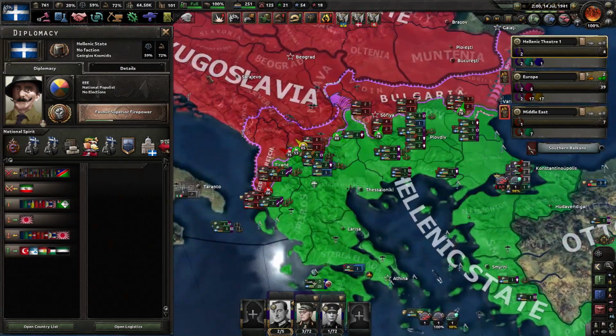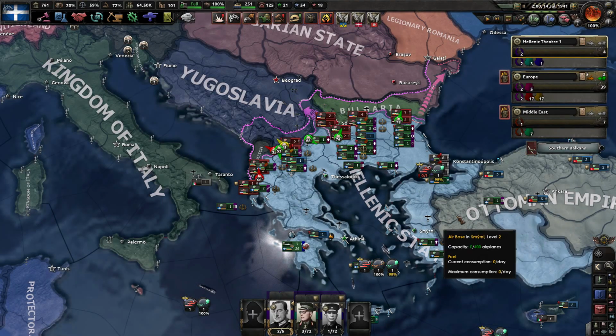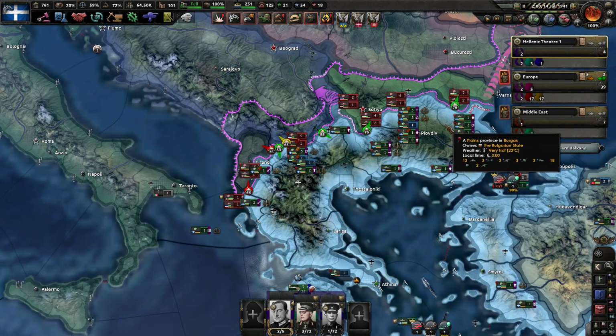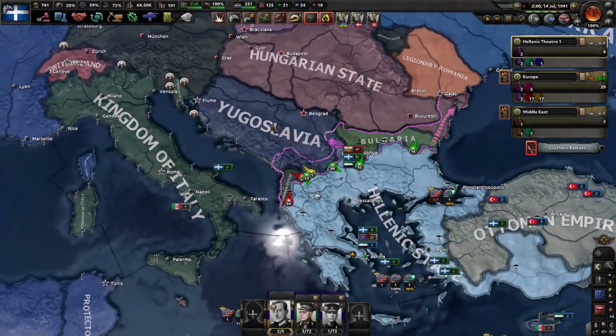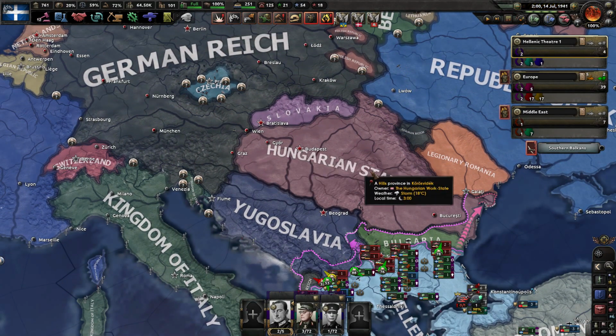Yugoslavians, Bulgarians, they are doing like always, pretty bad. So the Hellenic State is capturing all of them and they have not only united their front lines in Anatolia and mainland Greece, but also captured Macedonia, half of Bulgaria, half of Albania, and now they are aiming to capitulate Yugoslavia, Bulgaria and then go to capitulate the Hungarian state.